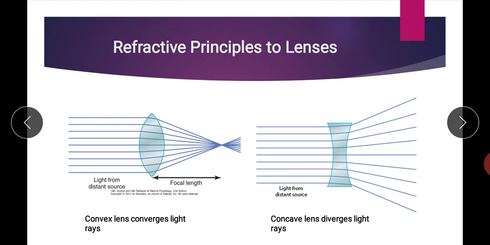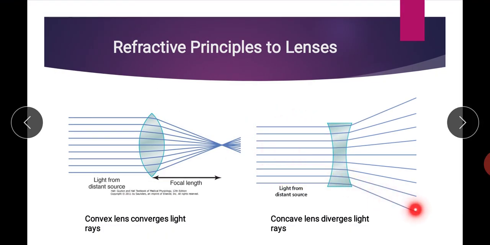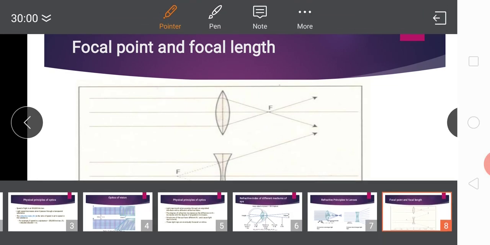Now, with this concave lens, when the parallel light rays pass through the concave lens, they face divergence. So, concave lenses diverge the light rays, but one of the light rays which strikes the concave lens perpendicularly also goes straight without facing any deviation. In this figure you can see the focal point and focal length both for convex and concave lens.